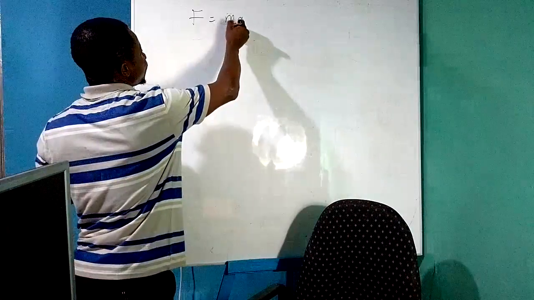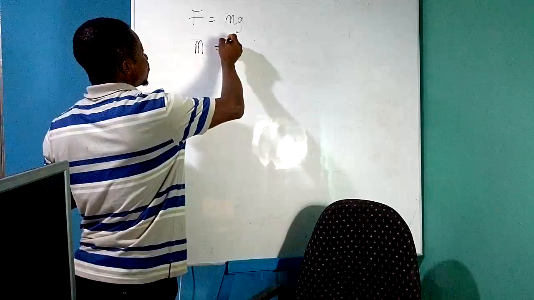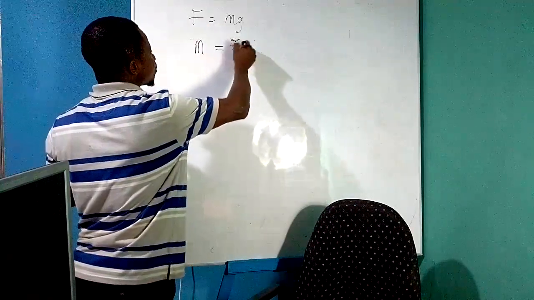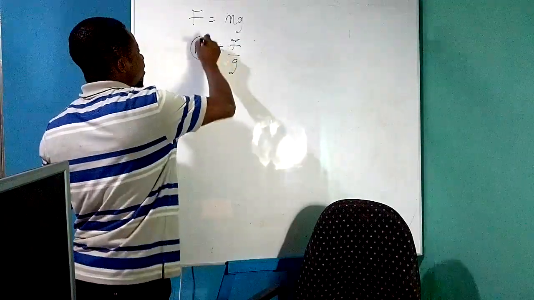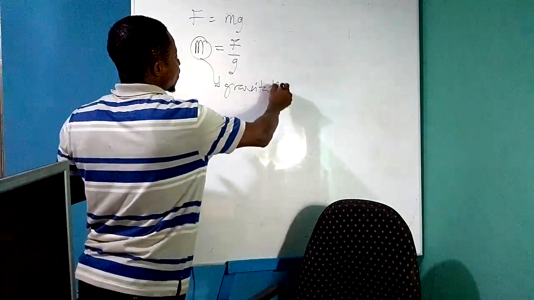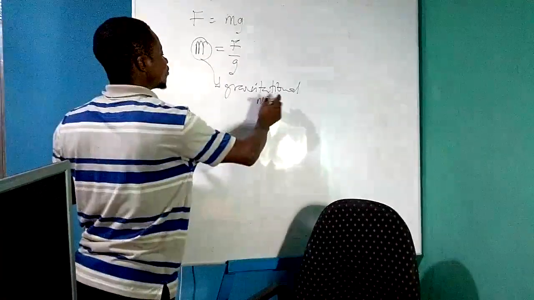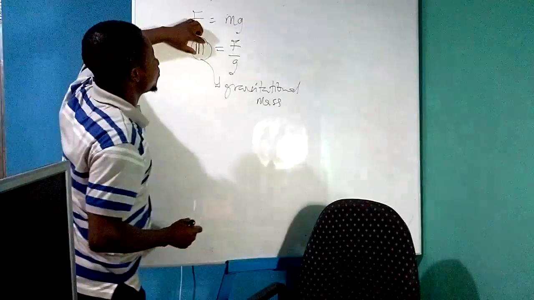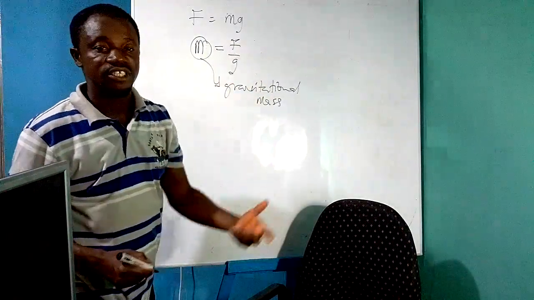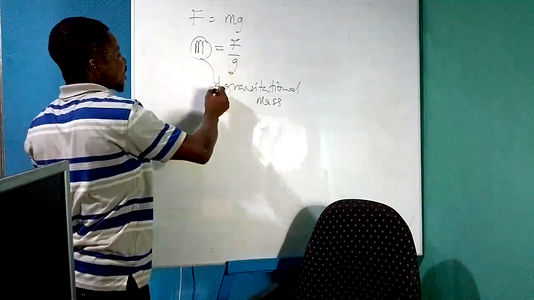So when we find the mass of a body which is being acted upon by gravitational force, F over g, this mass is referred to as gravitational mass. So the mass of a body under the influence of the gravitational force is what we refer to as gravitational mass. That is one type of mass.